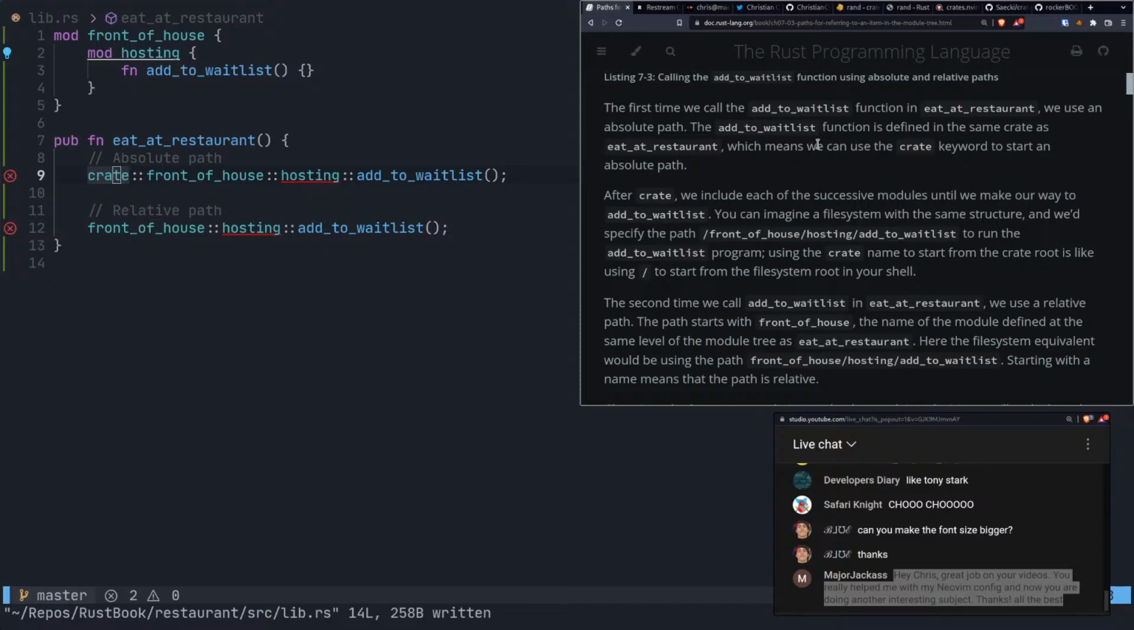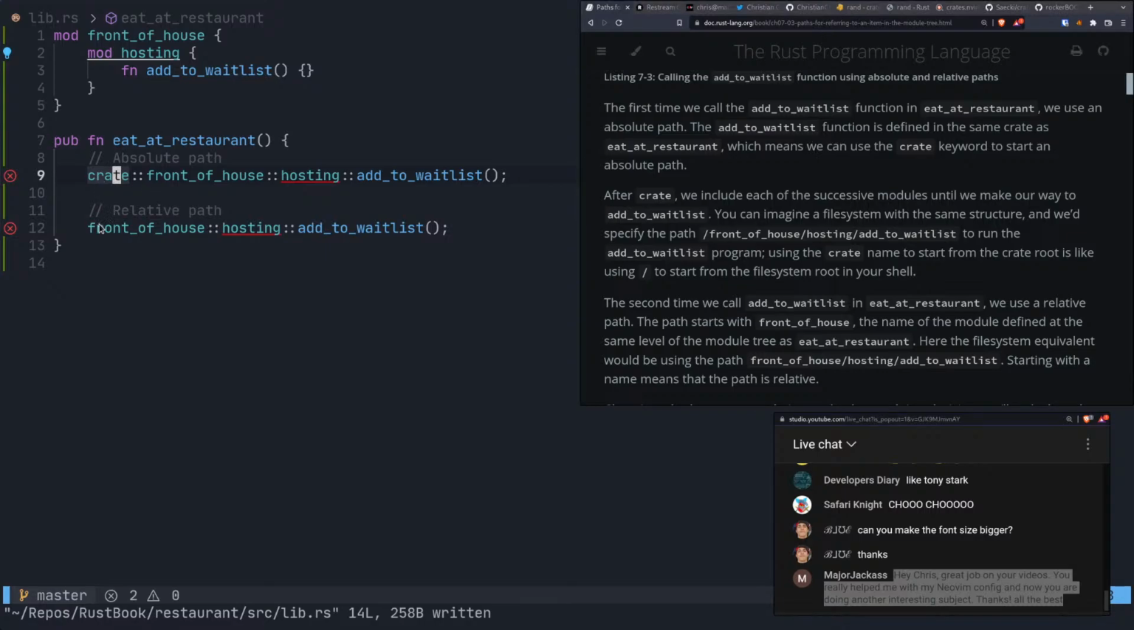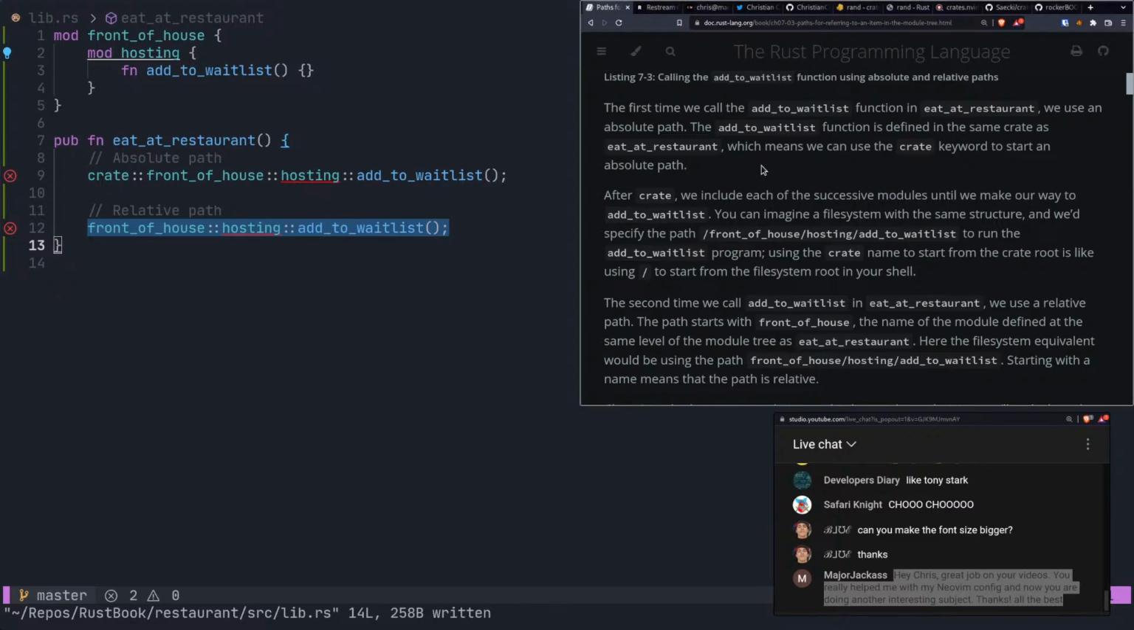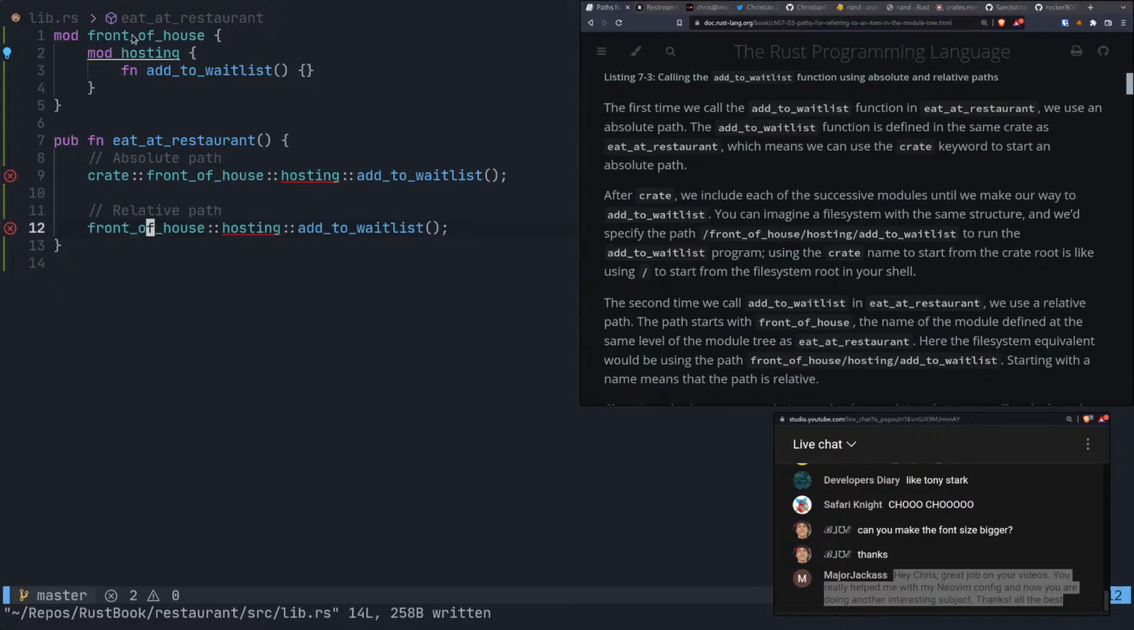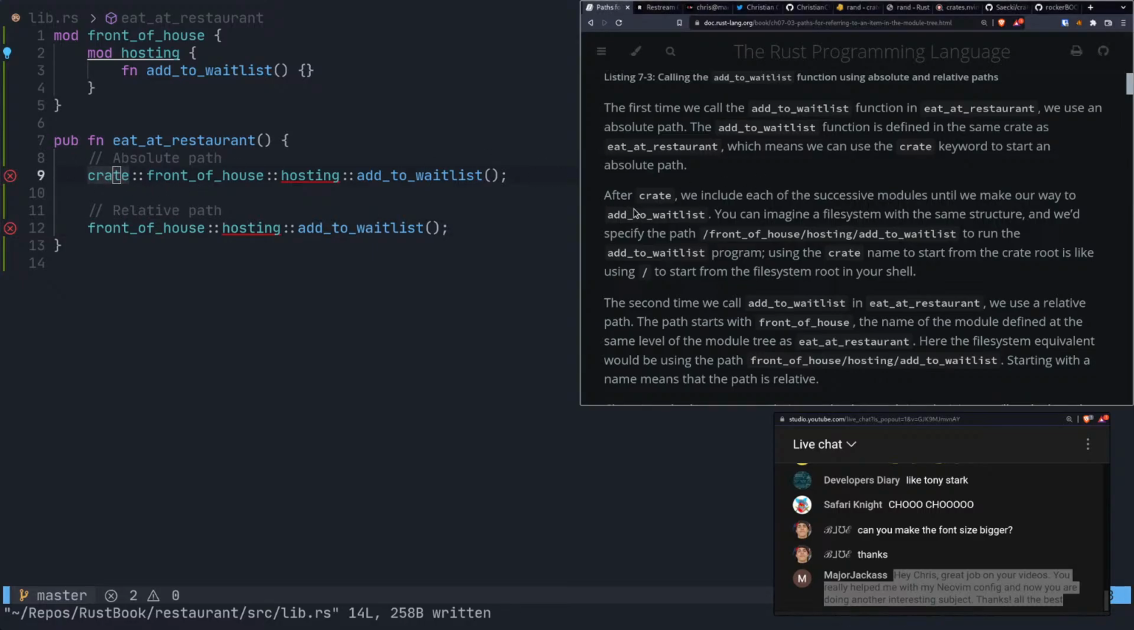Because I think that's going to be the only real interesting part here. I think this one is pretty, you get it, right? We have front of house. It's local here. It's fine. Then you would expect you'd be able to get hosting because it's right there, and then add to waitlist. But this crate thing is kind of a little bit different.